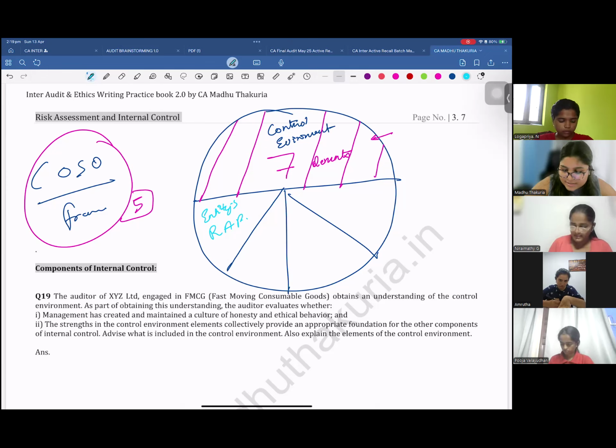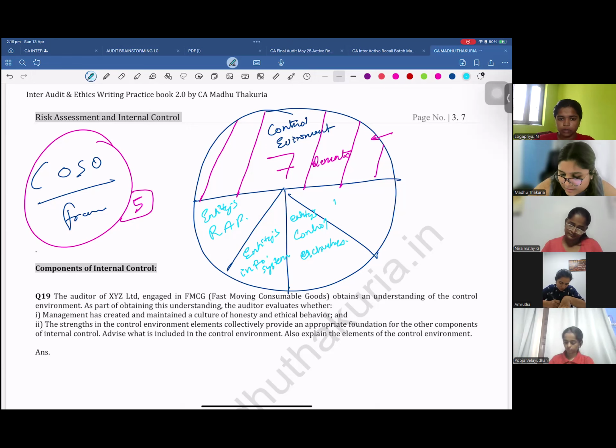Then you have to understand entity's information system. Then you will understand entity's control activities. And then you have to understand how the entity monitors the internal control.